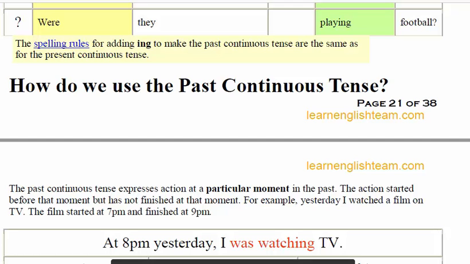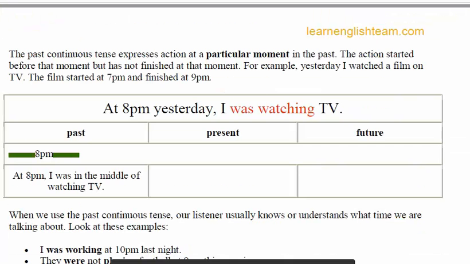For example, yesterday I watched a film on TV. The film started at 7 p.m. and finished at 9 p.m. What does it mean? It means at 8 p.m. yesterday I was watching TV.